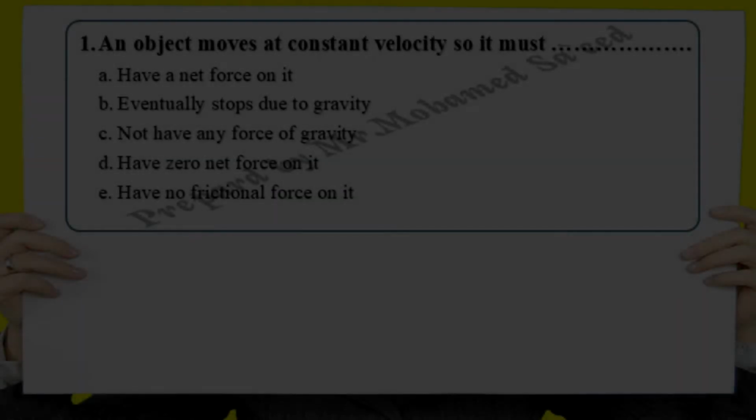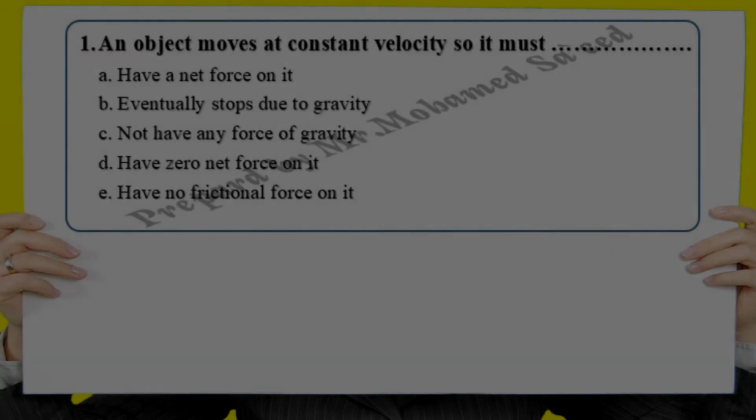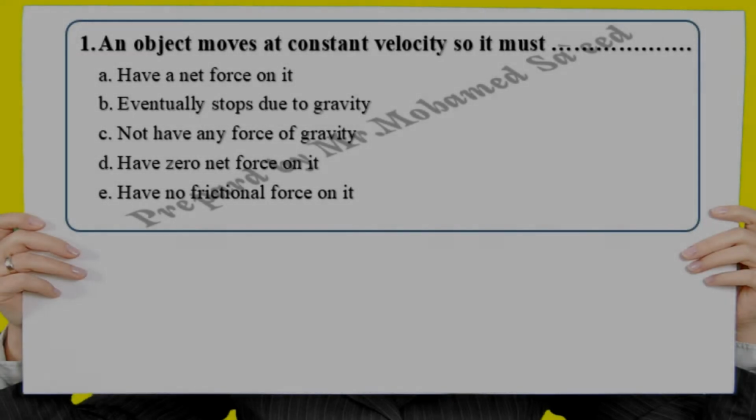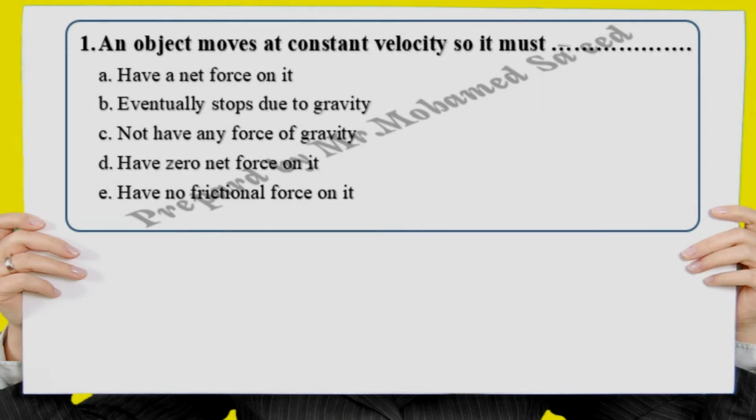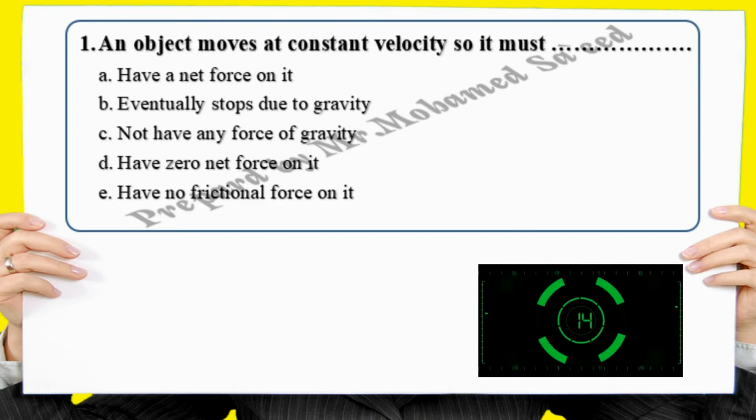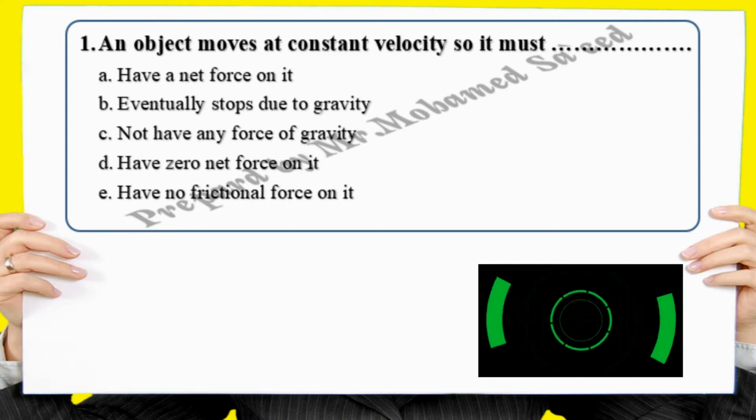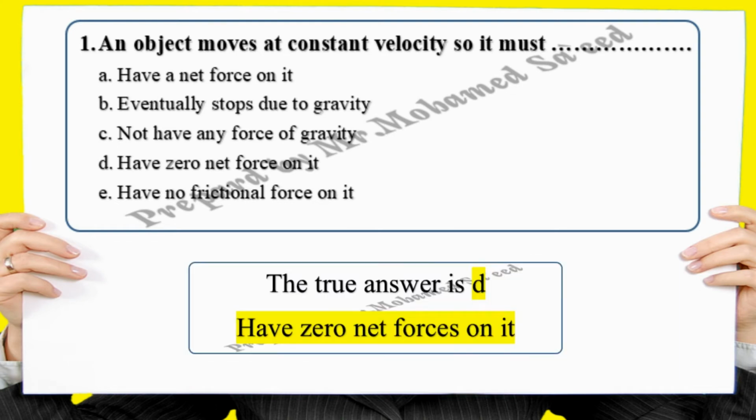An object moves at constant velocity, so it must: have a net force on it, eventually stop due to gravity, not have any forces of gravity, have zero net force on it, or have no frictional force on it. The true answer is D, have zero net force on it.